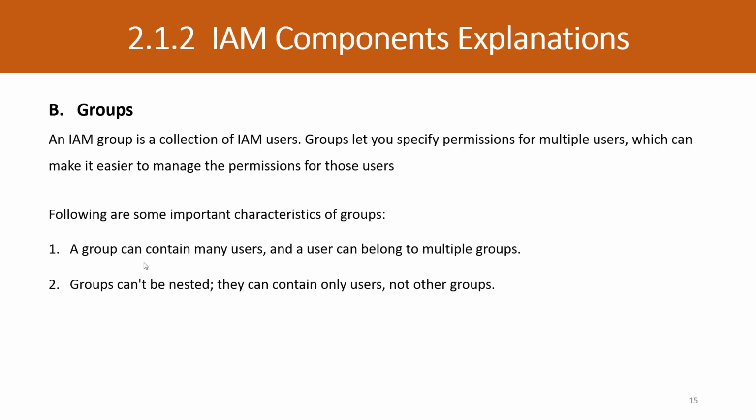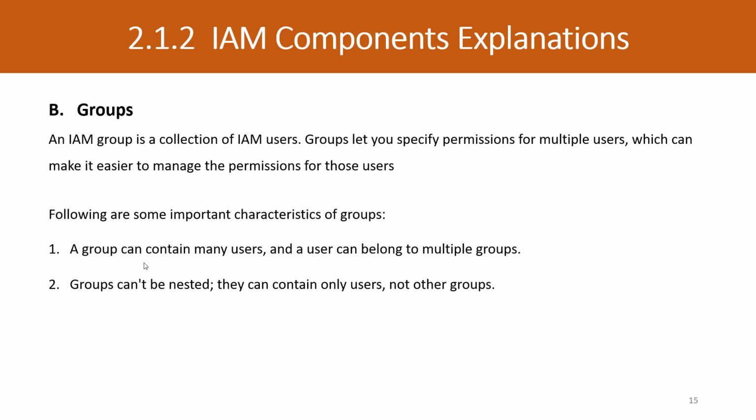Suppose there is an employee who can be a part of the employee group as well as a part of the developer group. So this is how we can segregate groups. Second thing, groups can't be nested. They can only contain users, not other groups. This is the restriction in AWS.